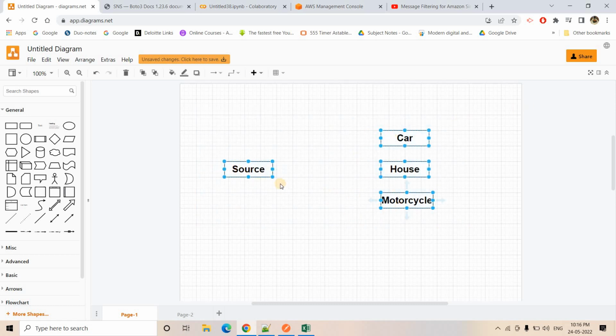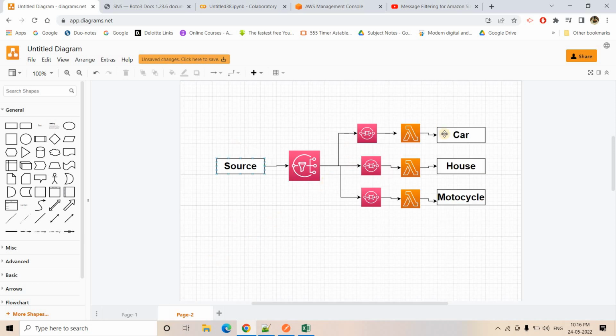One source, multiple destinations, so we might need to broadcast the message, so we can use SNS, Simple Notification Service, right? So the architecture can look like this, a very simple architecture with SNS, SQS and Lambda. So here is our source, then it will put the message in an SNS topic. From the SNS topic it will be broadcasting to all the subscribers. That subscriber can be Lambda, but instead of directly attaching Lambda with our SNS, what we can do, we can put an SQS queue, 3 different SQS queues for 3 pipelines in the middle.